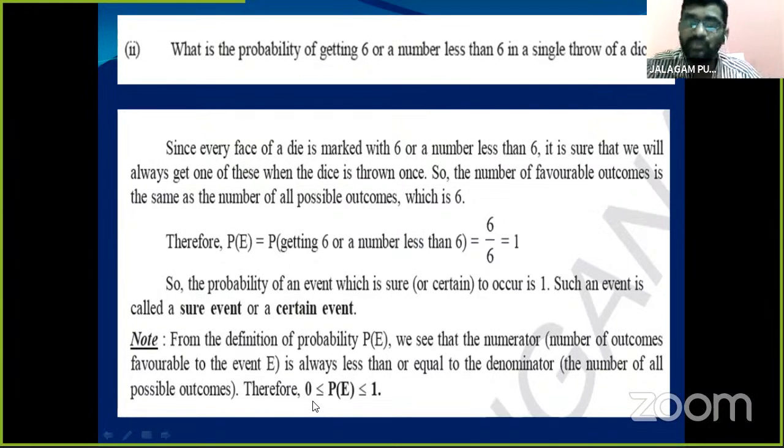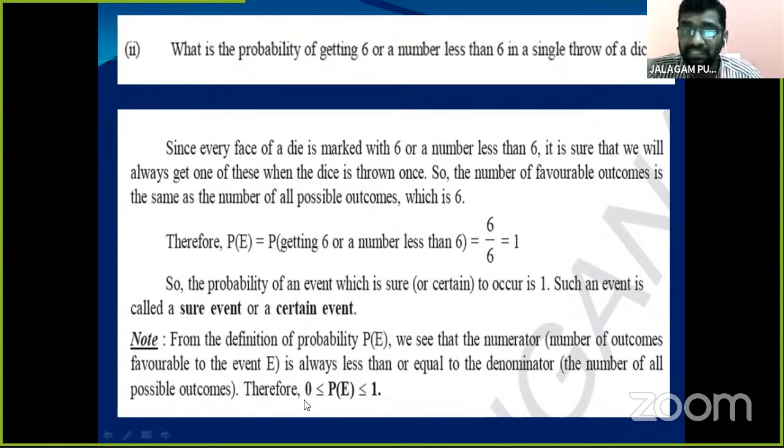So that's why the probability always lies between 0 and 1: 0 less than or equal to P of E less than or equal to 1. The probability must be between 0 and 1, whether it is equal to 0, which is an impossible event, or equal to 1. Okay, it's very important, children.